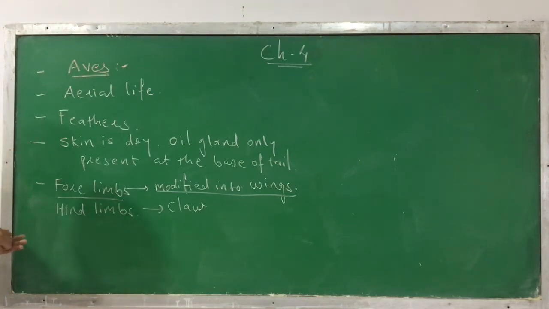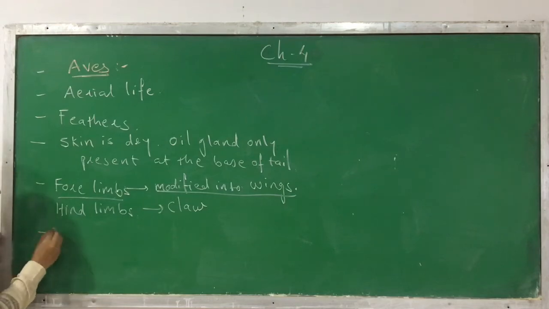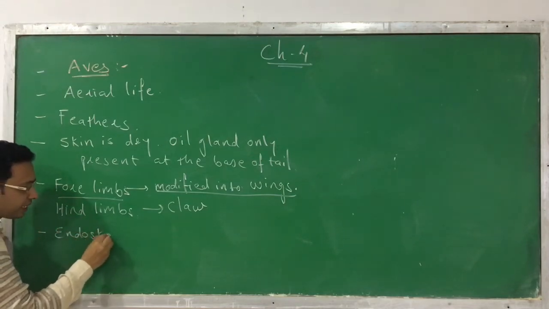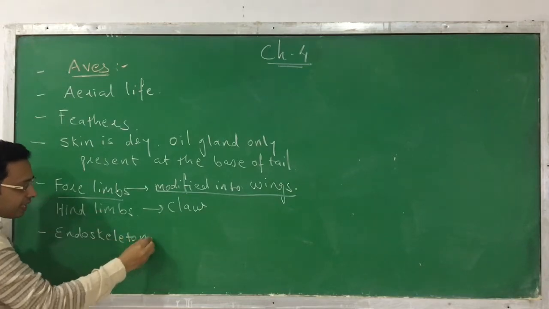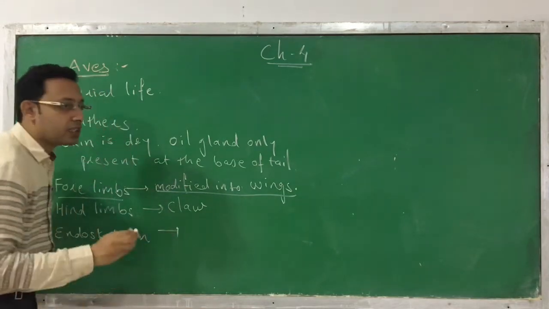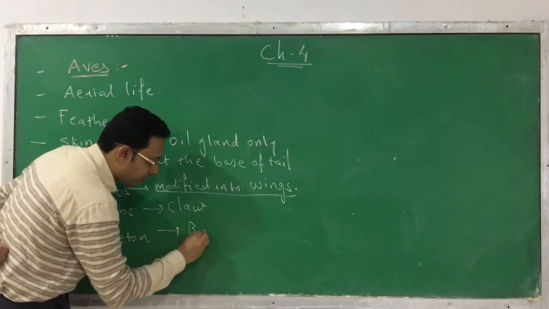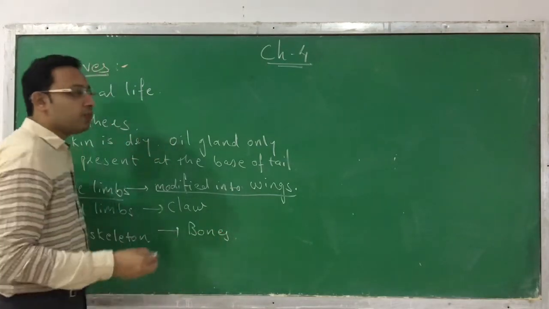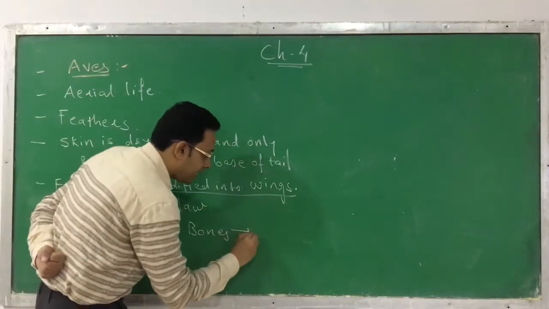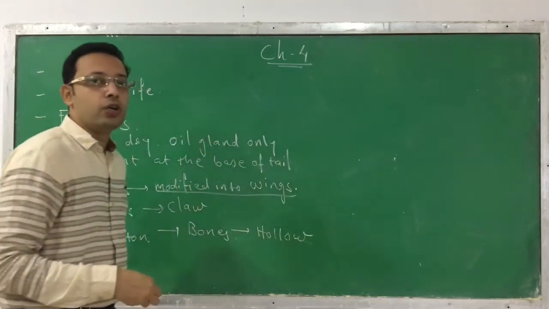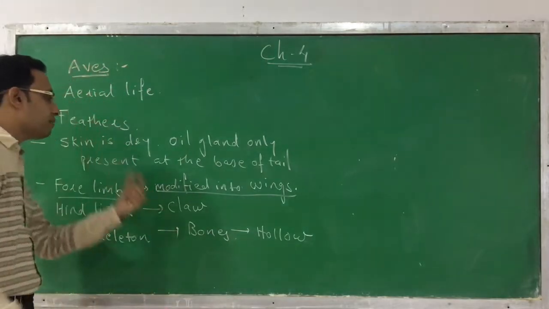Now, another characteristic of why they can fly: there is a presence of endoskeleton. Their endoskeleton is mostly ossified, meaning calcified. So they have bones, but these bones are hollow in nature. Specifically, the long bones present in the aves are hollow.